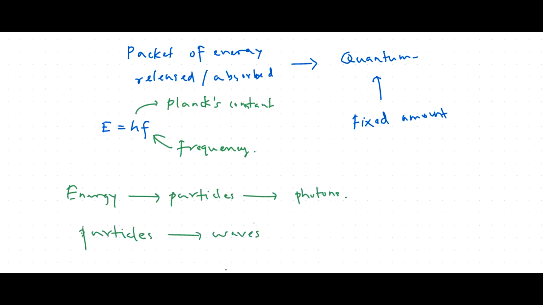If they can have the properties of a wave, then definitely they will have a wavelength.